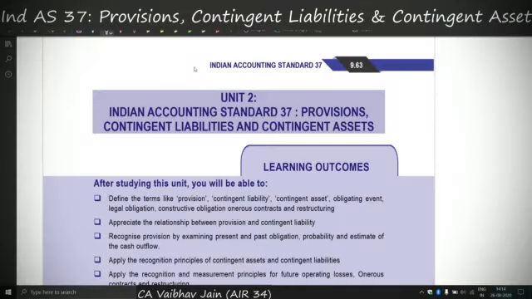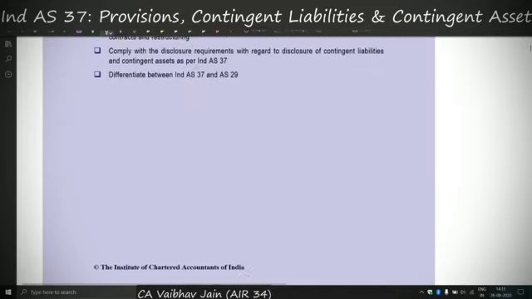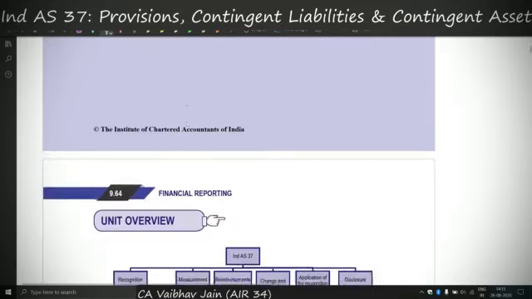Everyone, today I'll be covering Ind AS 37: provisions, contingent liabilities and contingent assets. I know I'm late, many of you requested this video long ago. So anyhow, we'll directly jump into the topic.